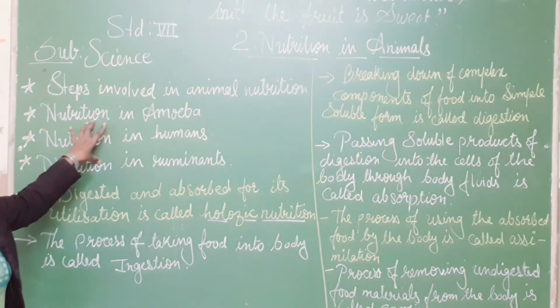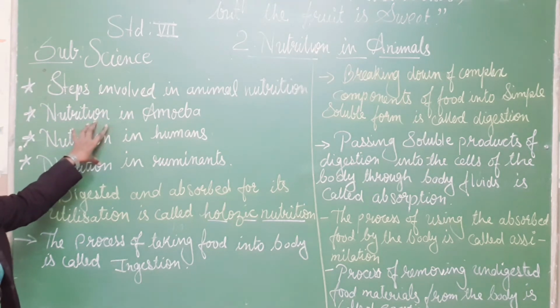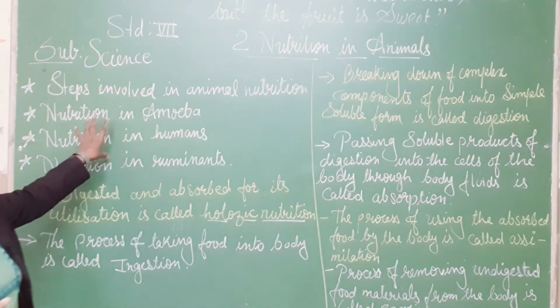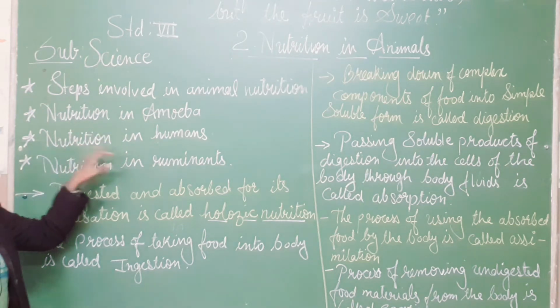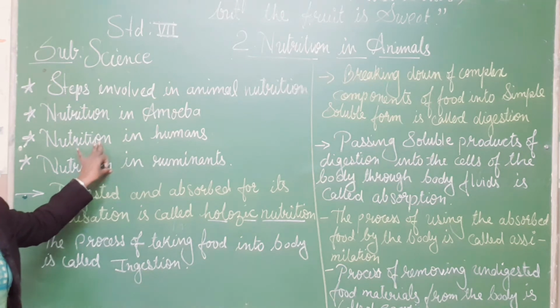Nutrition in amoeba. Amoeba is a small organism floating in water. It is shown how it takes its food, how it consumes it, and how it drains out the waste. That example is given in your textbook, and I am going to explain that. Nutrition in humans. As you know, humans are a very important part.